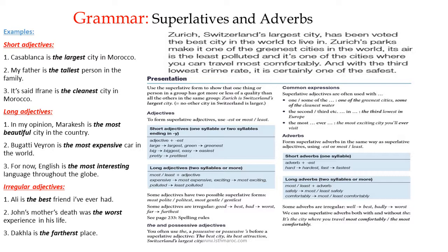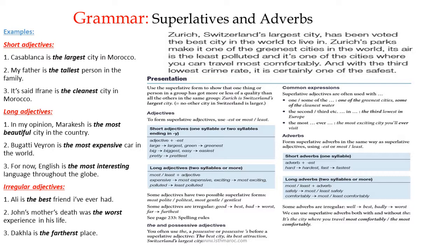There are some examples here, and I repeat that we have three types of adjectives: short adjectives, long adjectives, and irregular adjectives. Just as a reminder, for comparative adjectives, for short adjectives, it's the adjective plus er plus than.